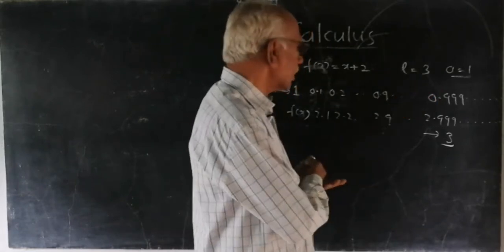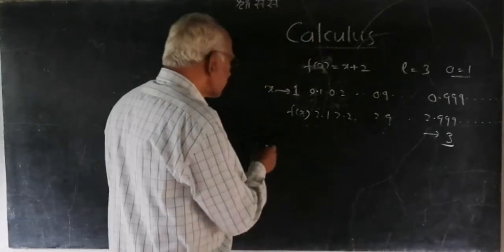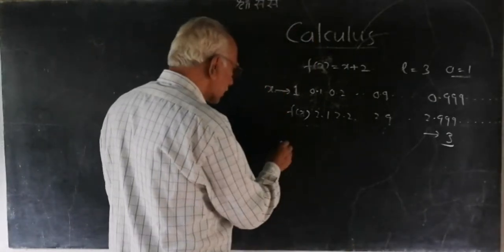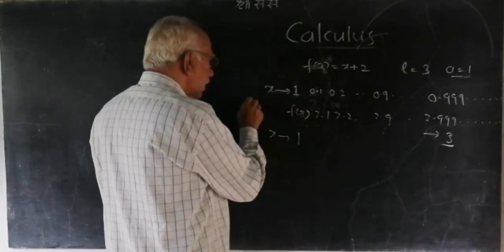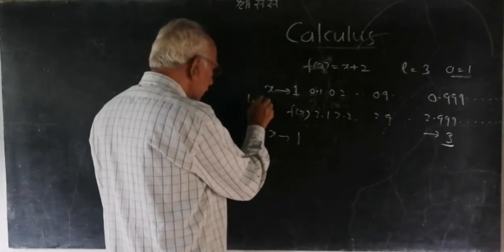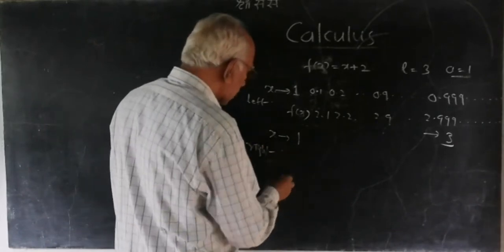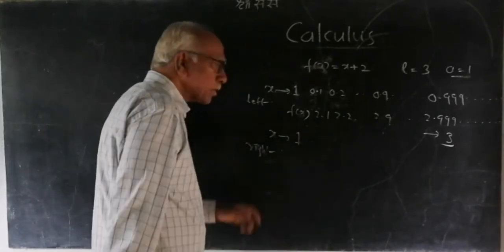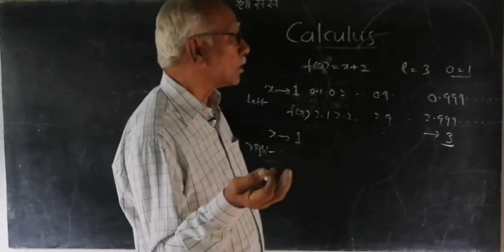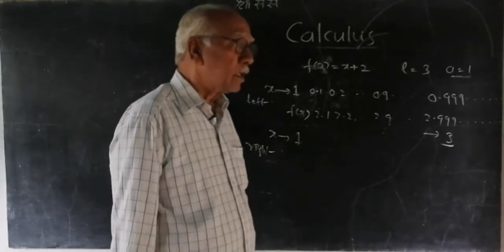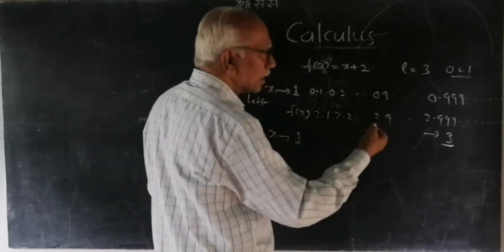But here we have considered only the left hand side. Let us now go to the right hand side. This is the minus convention, x tends to 1 from the left, and now we will be moving to the plus convention. X approaches 1 from the right. From the right means all the values on the right of 1 are greater than 1 only. So, let us come from greater to smaller.